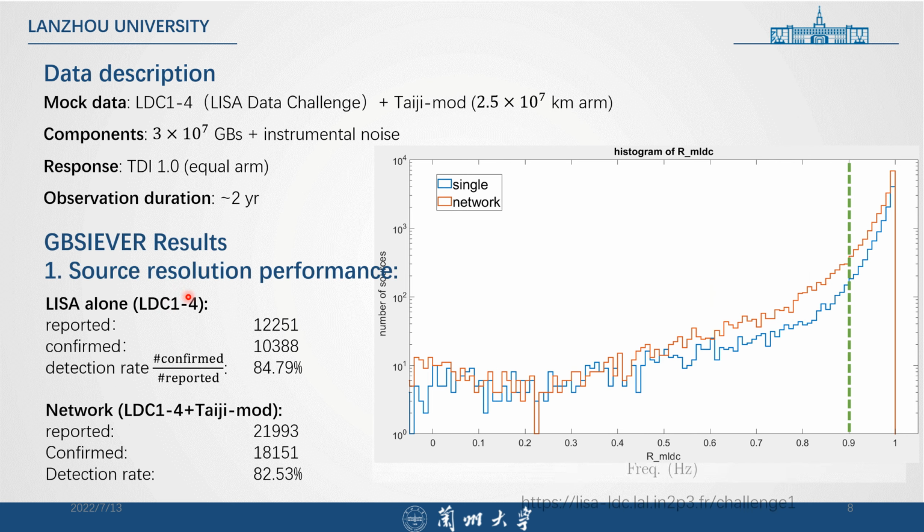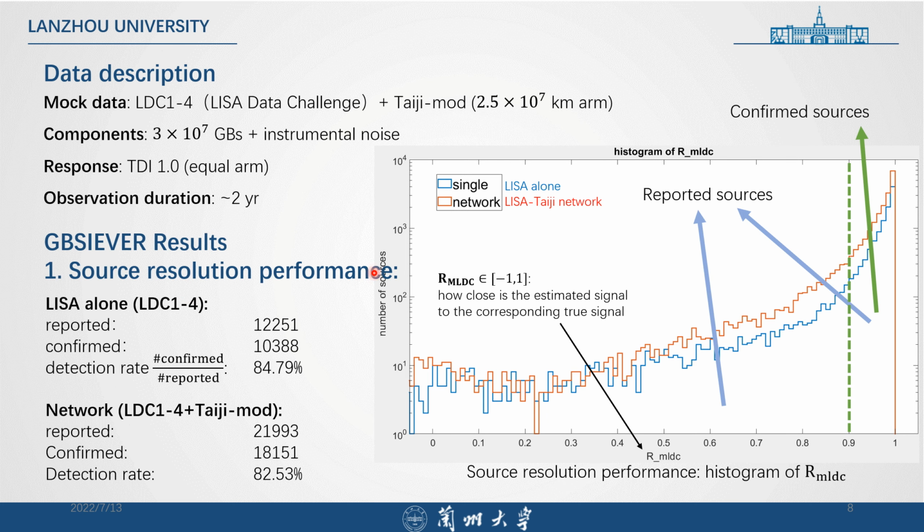The first one is the source resolution performance, which is how many sources we can estimate from the data. And this figure is showing you the histogram of R, the RMDC. And the RMDCs are associated to each estimated source. And R measures how close the estimated signal is to the corresponding true signal.